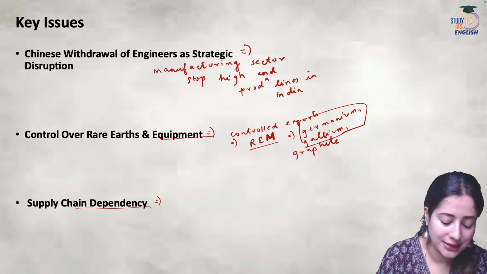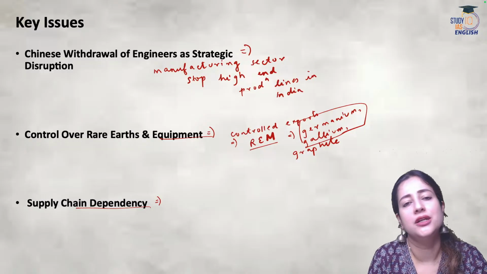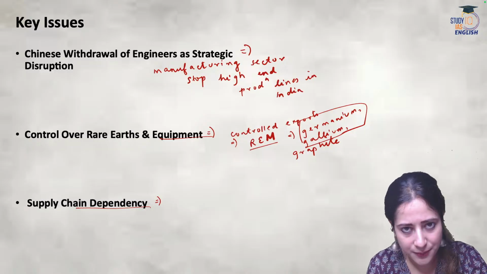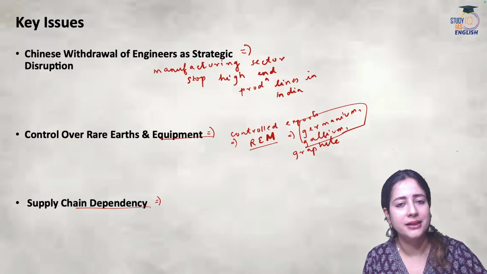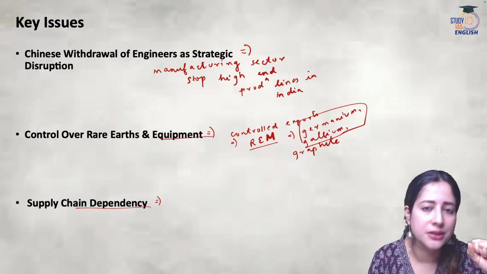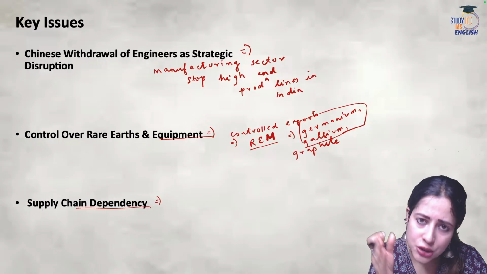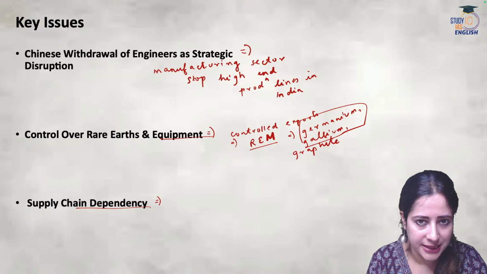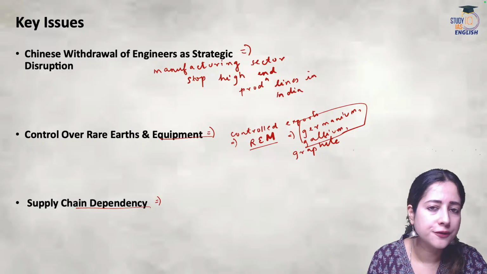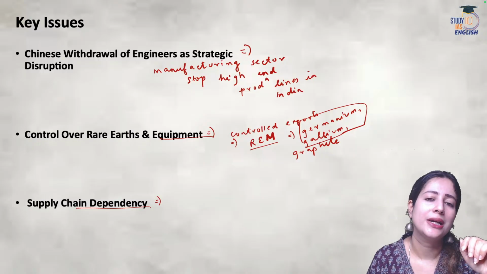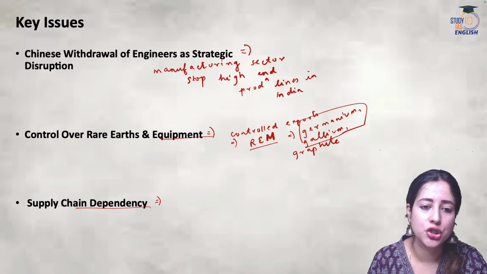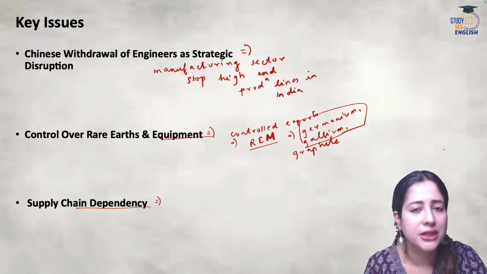So let's also understand that China today is operating with a very unique strategy. One, of course, we know is strategic economic diplomacy. Do not let countries like India become self sufficient in manufacturing. Stop the supply of raw materials to them. That's one thing. Stop the flow of workforce to countries like India because these are expanding countries. So you call back your workforce. Now, there is a third tool that China is using as per this article, which is the strategy of overproduction and export surplus. What are these?